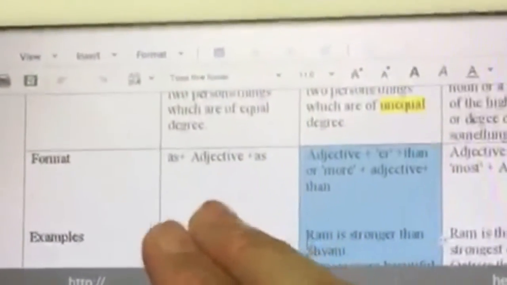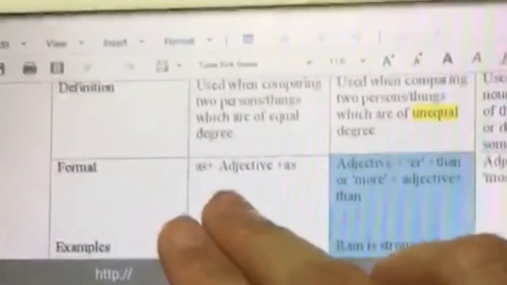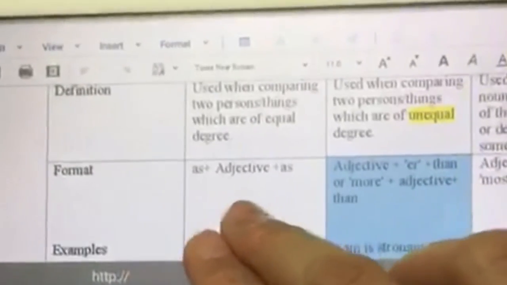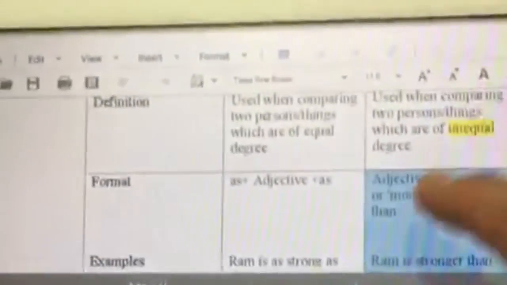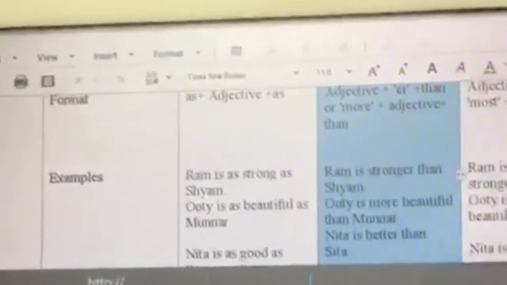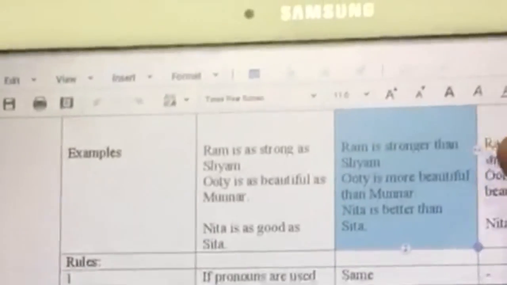In the positive degree, what are we doing? We are comparing two persons or things which are of equal degree. In such a case, how can we use the adjective in the sentence? It should be as plus adjective plus as. For example, Ram is as strong as Shyam. Ooty is as beautiful as Munnar. Neeta is as good as Sita.